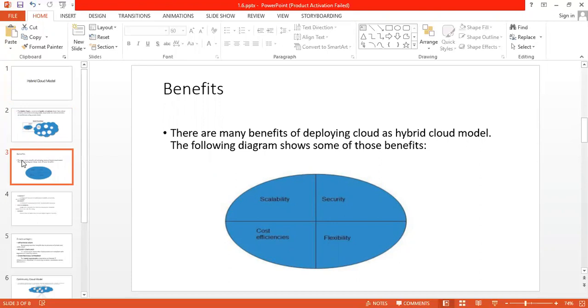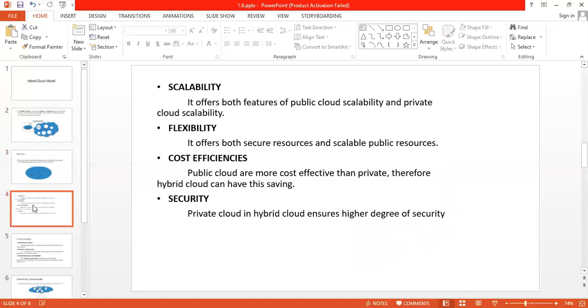So there are some benefits of it. The diagram shows what those benefits are. First is scalability. Second is security. Next is cost efficiency, and last one is flexibility. So scalability in the sense it offers both the scalability of public cloud and private cloud.